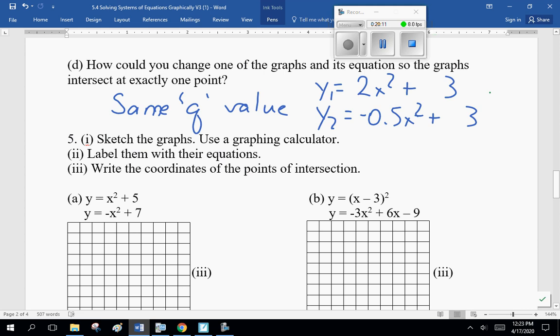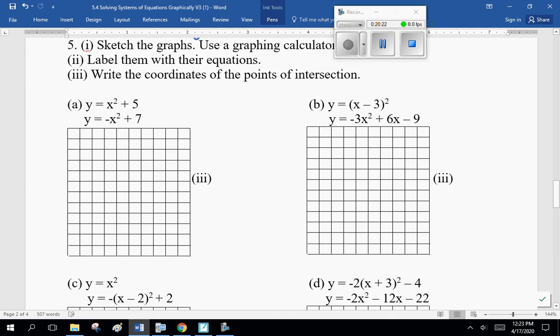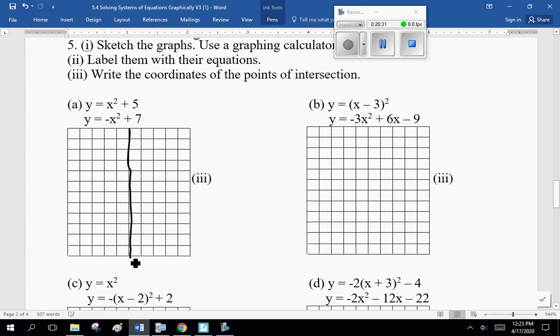All right? Now, going on again, sketch the graphs, use a graphing calculator, label the equations, write the coordinates of the points of intersection. And notice we're dealing with two quadratic equations here. And once again, when you draw them, please, I didn't stress this as much as I should have. So many of you go right like that. Well, you can do that, but if you think about it, this first one starts 1, 2, 3, 4, 5, and goes up. The second one starts at 1, 2, 3, 4. Sorry, that's 4, not 5. My apologies. All right, be like that.